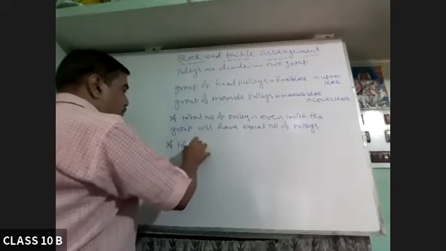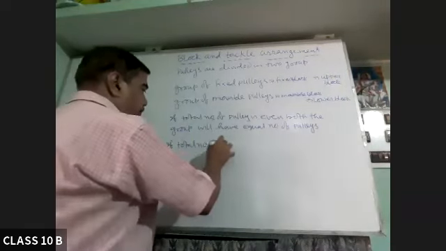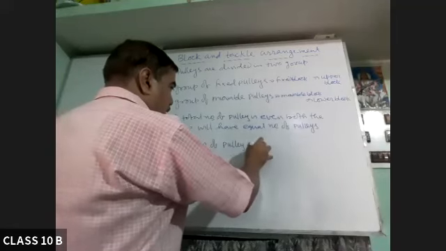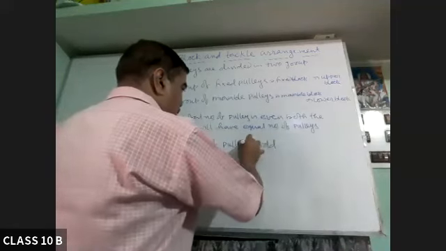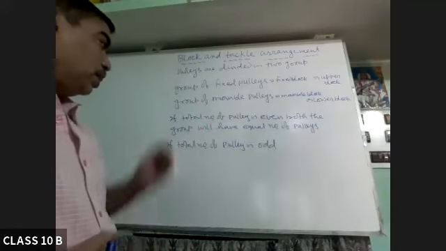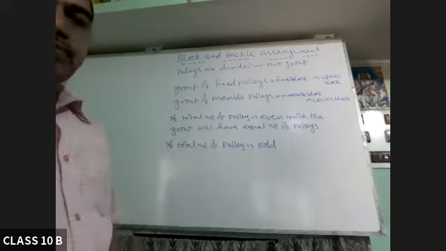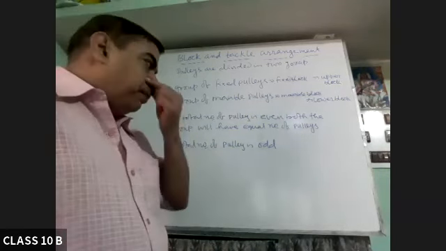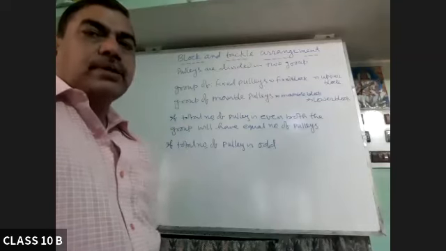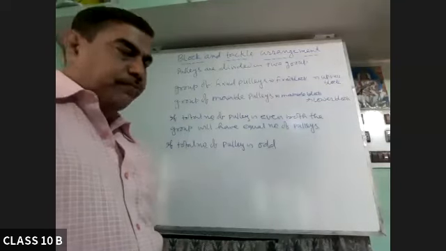If the total number of pulleys is odd, then two situations will be there. If you want to apply force downward, that is convenient. Generally, that will be the situation.